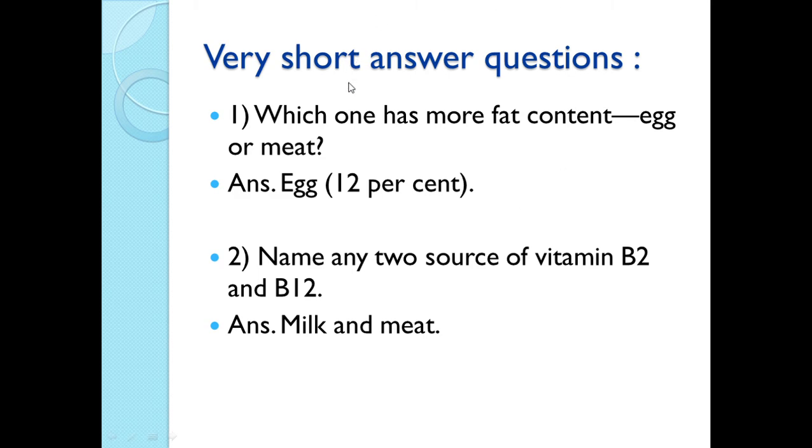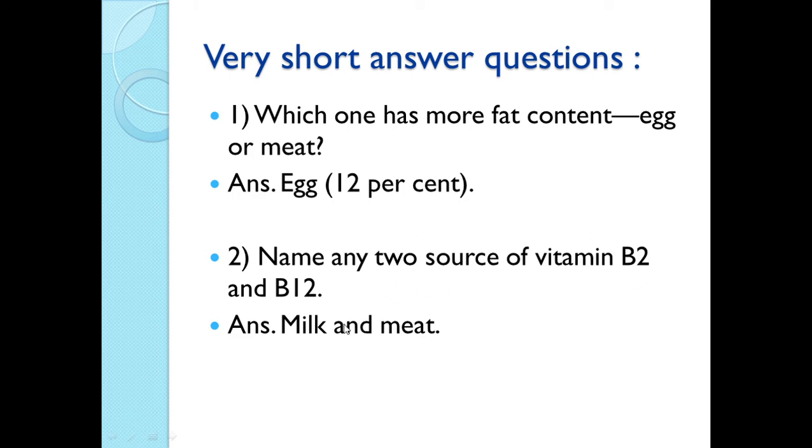The next category is very short answer questions. Here you have to answer in one line only, in one sentence only. First question is, which one has more fat content, egg or meat? The correct answer is egg. Eggs have 12% fat.